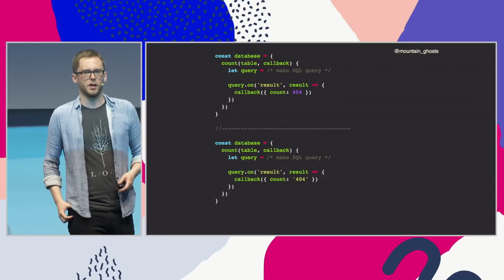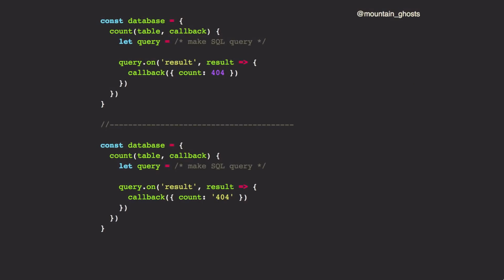Here's another example. This module contains a method that takes the name of a table, and it runs a query to count the number of records in that table. And then it invokes your callback with the count, which, again, I've hard-coded. Now, notice something about this module. This is structurally identical to the other module that I just showed you. All I've done is replace some of the names. The actual programmatic structure, in terms of what the compiler cares about, is exactly the same as the HTTP module. So if we believe that breaking changes and compatibility is purely a function of the source code itself, then we have to give the same answer for the HTTP module and this one.